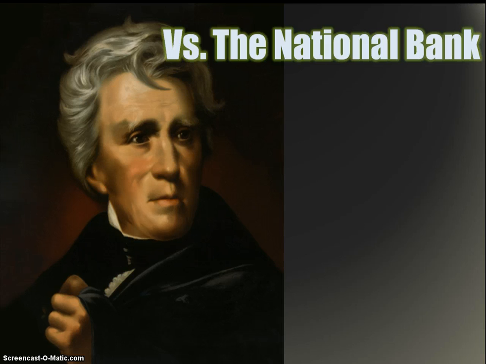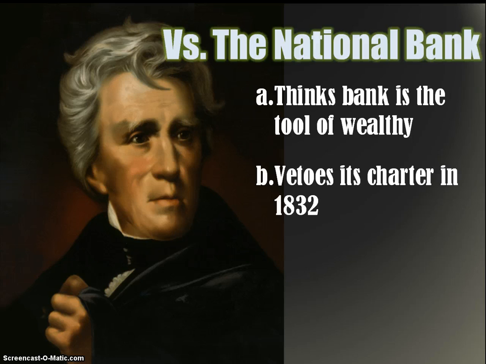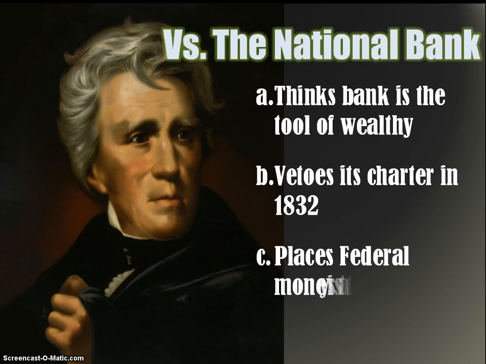All right, Jackson against the National Bank. Right, he doesn't trust the bank. He thinks the bank is just a tool of the wealthy. It's just there to help them out. And so he's going to veto the bank's charter. And this is the second bank of the United States. The first bank failed. They reestablished it. You need to renew the charter or the rights of the bank to exist. And Jackson didn't like it. So he's like, no, veto. No, veto. Not going to happen.